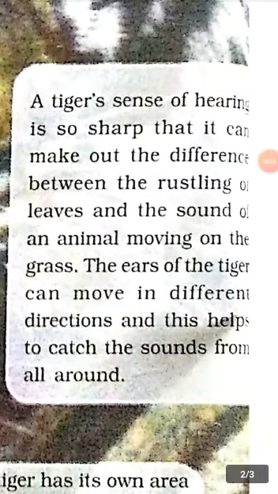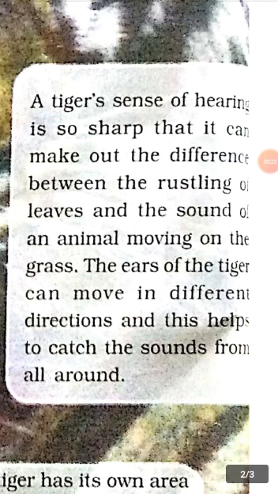A tiger's sense of hearing is so sharp that it can tell the difference between the rustling of leaves and the sound of an animal moving on the grass. The ears of the tiger can move in different directions, and this helps to catch the sound from all around.